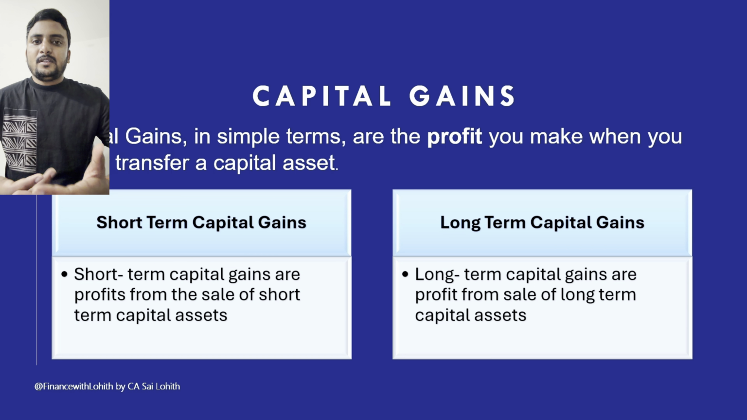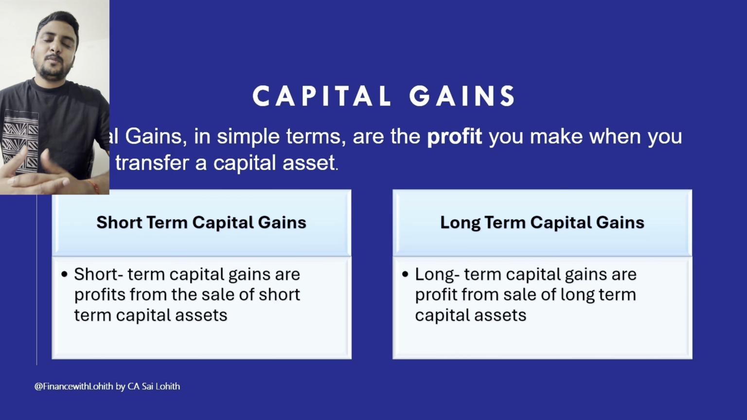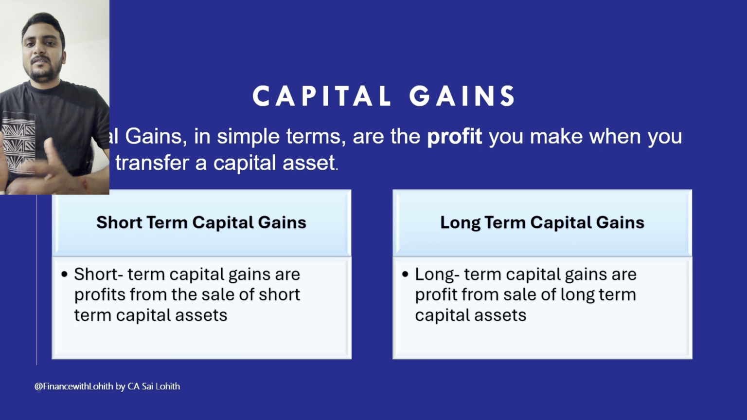Once we understand the classification of capital assets, let's understand the topic called capital gains. In simple terms, capital gain is any profit which you make by selling any capital asset. If any capital gain is arising from transfer or sale of a short-term capital asset, it will be treated as short-term capital gain, and if any profit is arising from sale or transfer of a long-term capital asset, that will be treated as a long-term capital gain.